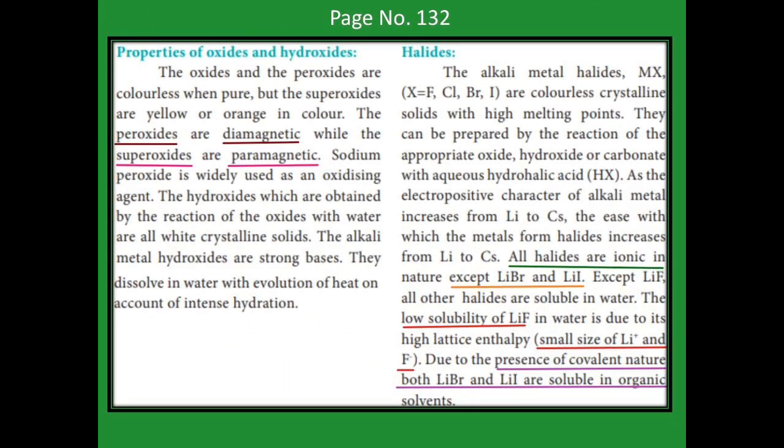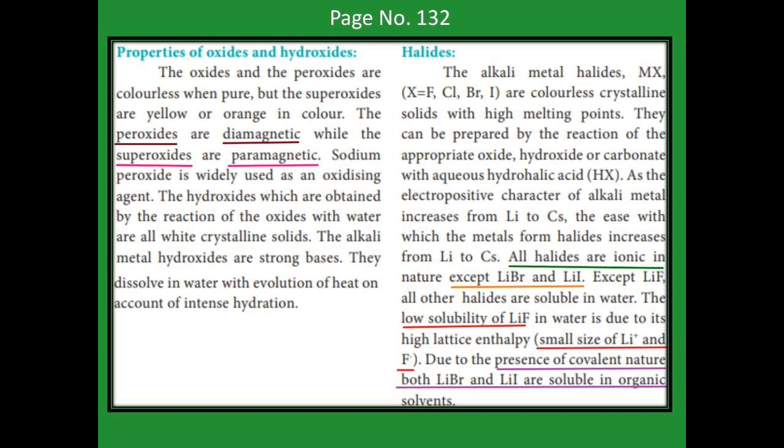Properties of oxides and hydroxides. The simple oxide and peroxide are both colorless, but superoxides are yellow or orange in color. Peroxides are diamagnetic in nature, but superoxides are paramagnetic in nature. The hydroxides obtained from the oxide with water are crystalline solids. The alkali metal hydroxides are strong bases. They dissolve in water with evolution of heat.